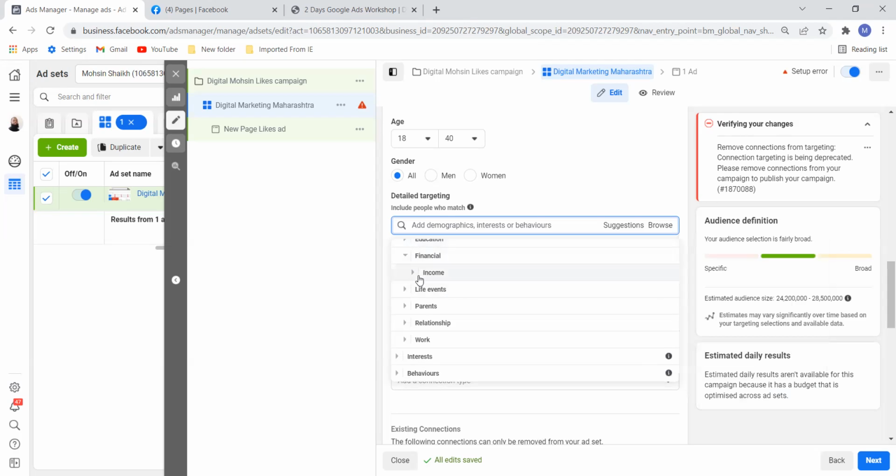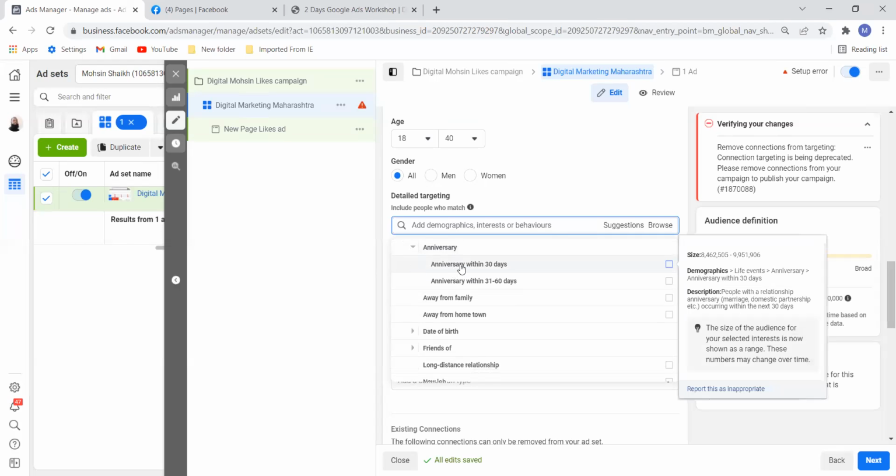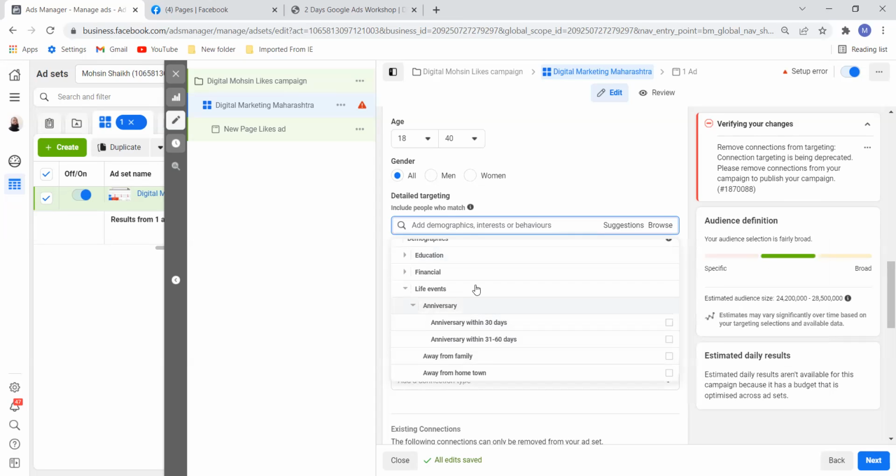Now let's go to life event, anniversary. For example, if you are a gifting company, if you have a gifting e-commerce business, and you want to target people who have an anniversary, go ahead and select, see this, anniversary within 30 days, anniversary within 31 to 60 days, people who are away from family, people from hometown. This is what we can target. Okay, for gifting companies, this is very good.